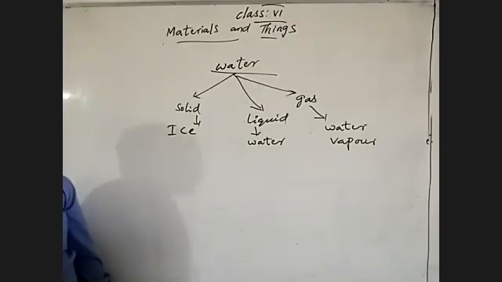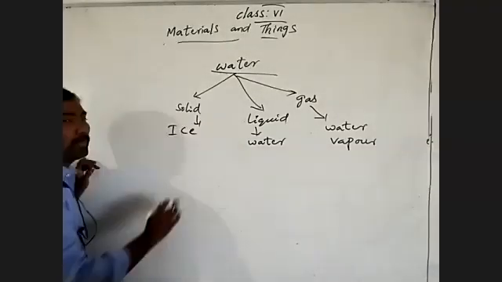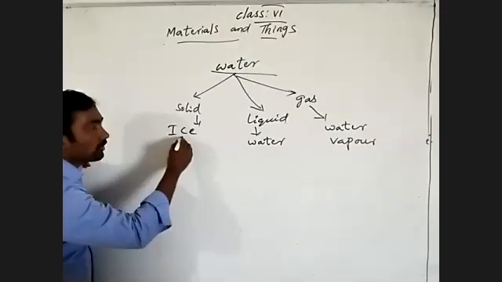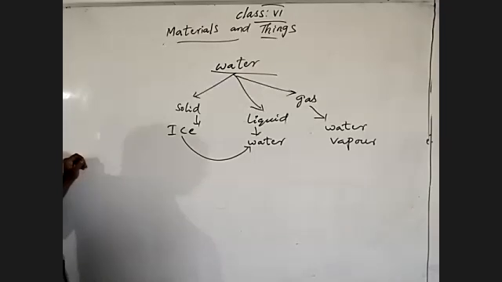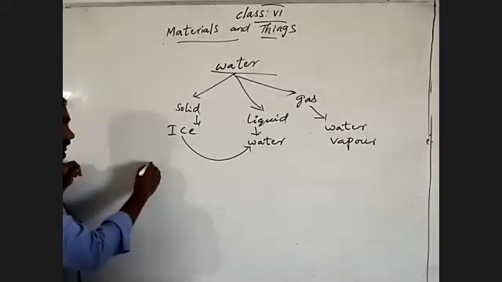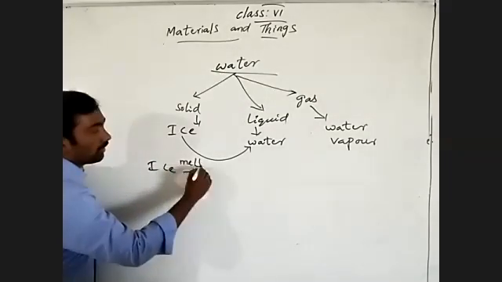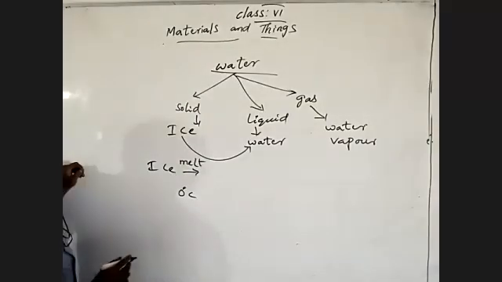Before we discuss those three states with clear information, how is it when we are giving heat energy to the ice? Generally, ice starts to melt at 0 degrees Celsius.